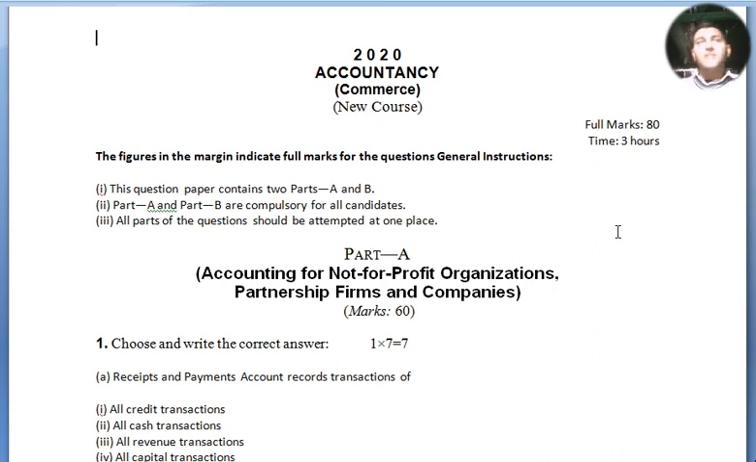The figures in the margin indicate full marks for the question. General instructions: this question paper contains part A and part B. Part A and part B are compulsory for all candidates. All parts of the question should be attempted at one place. Now I move to part A of this solution booklet. Accounting for not-for-profit organization, partnership firm and companies are the topics discussed under part A. Full marks is 60 for part A. Now let's move to our questions.